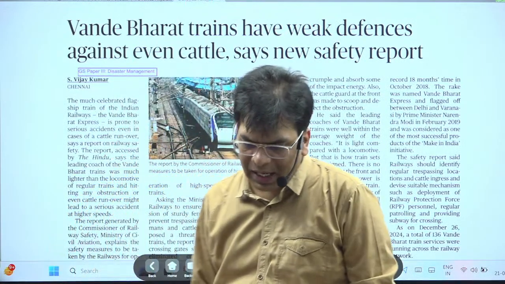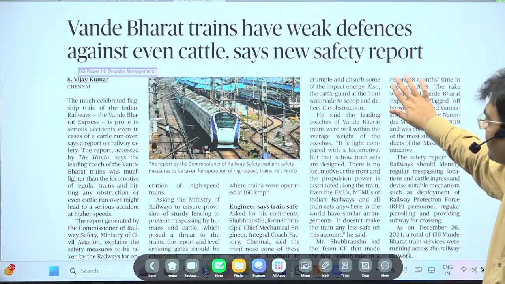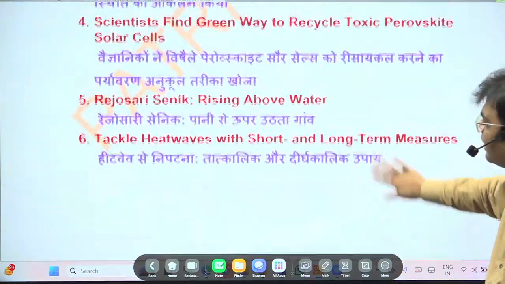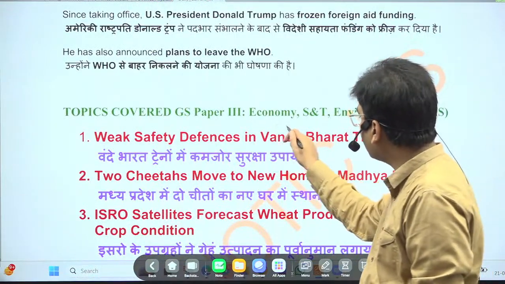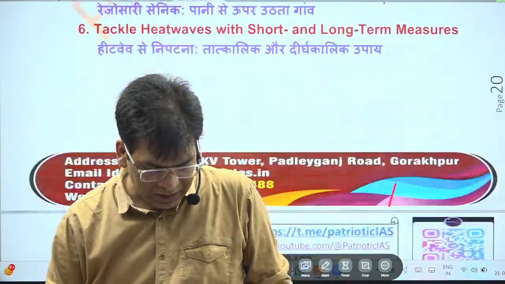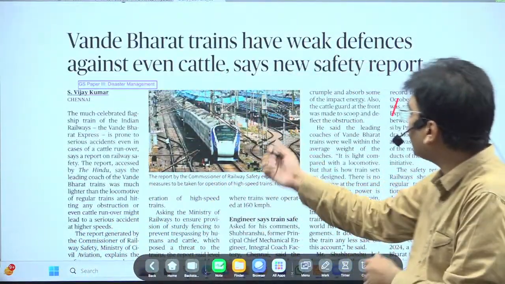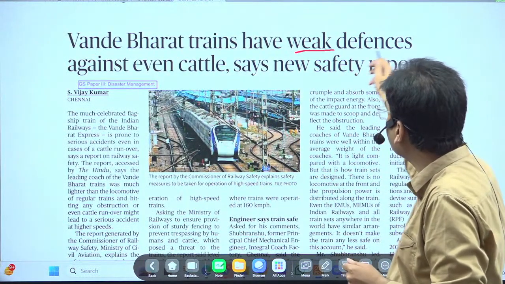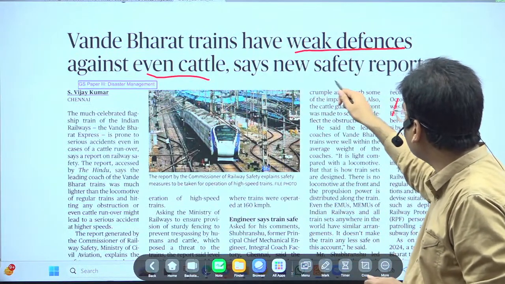The next news that we are going to take is from GS Paper 3. GS Paper 3 mainly has the syllabus associated with economy, science and tech, environment, disaster management, and internal security. The first news that is relevant today is that Vande Bharat trains have weak defense even against cattle, says a new safety report.